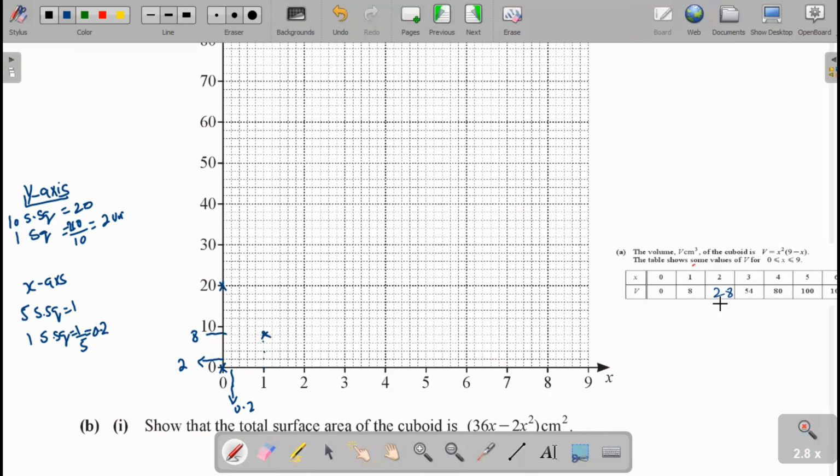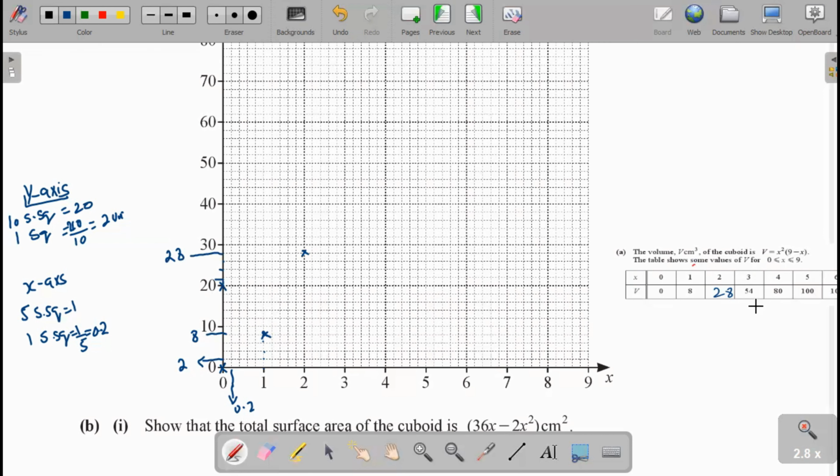Next is 2 and 28. One small square shows 2 cubic centimeters. When x is 2, that value is 28: 22, 24, 26, 28. Mark it.